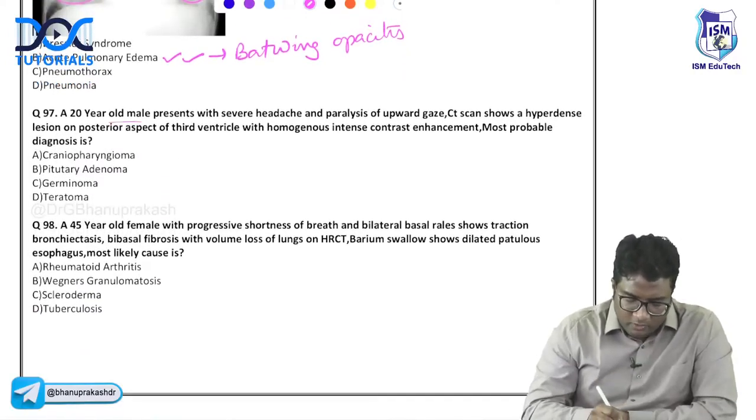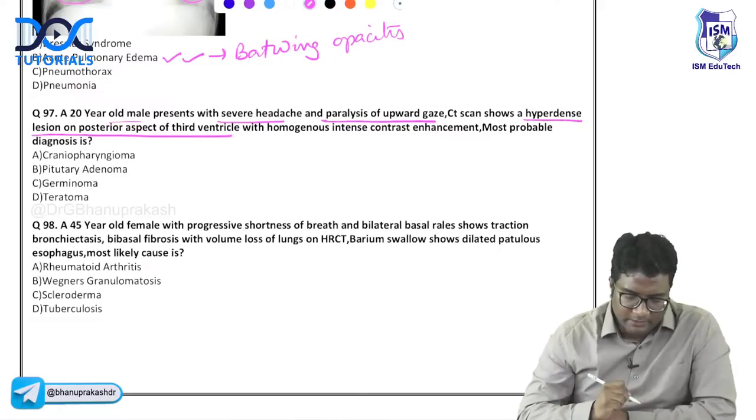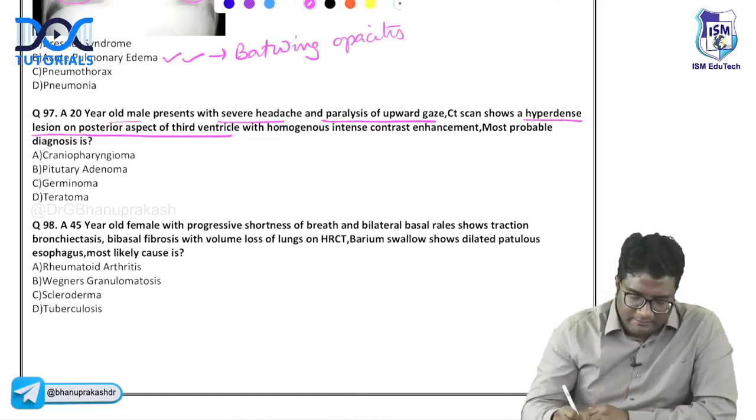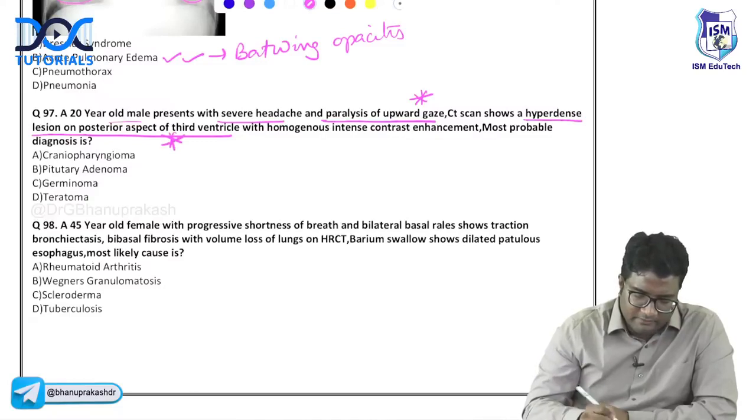97. A 20-year-old male presents with severe headache and paralysis of upward gaze. CT scan shows a hyperdense lesion on the posterior aspect of the third ventricle with homogeneous intense contrast enhancement. Most probable diagnosis? So the patient has paralysis of upward gaze, and there is a lesion on the posterior aspect of the third ventricle.